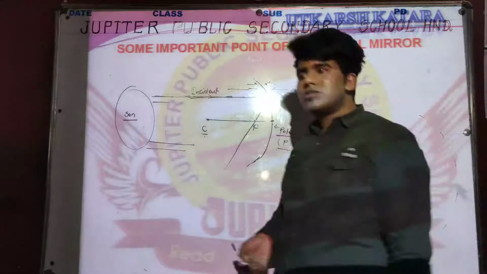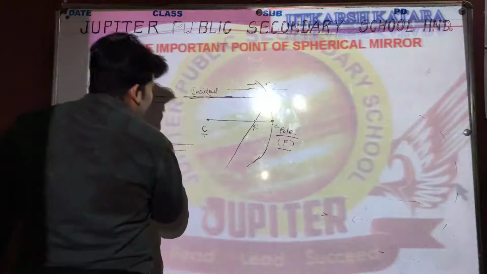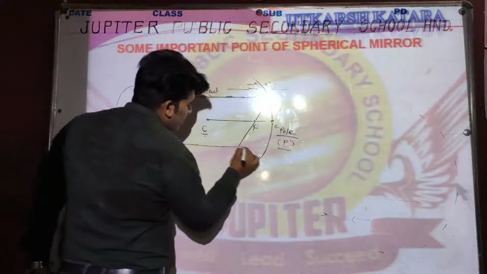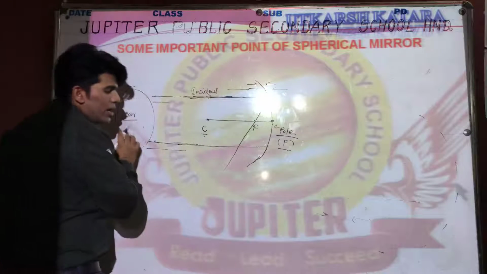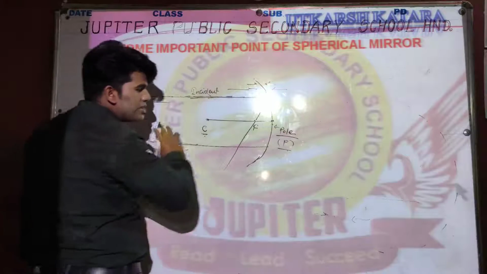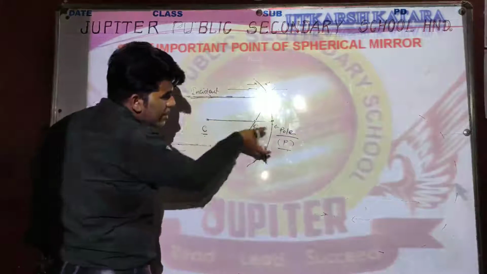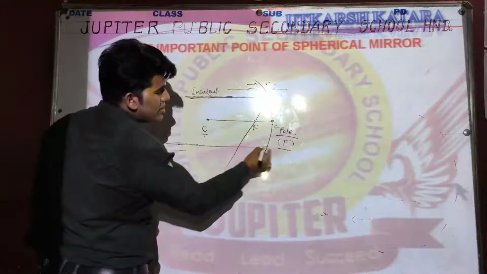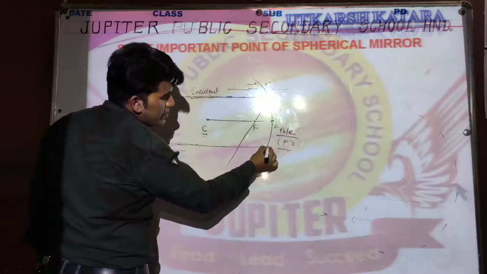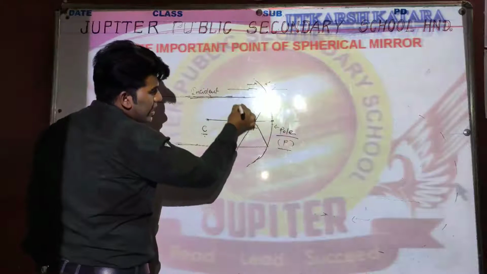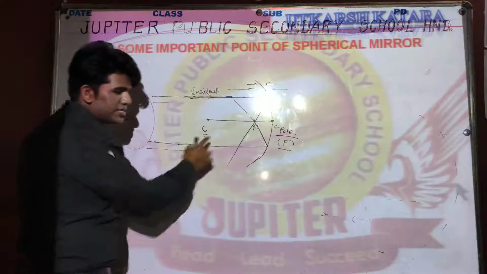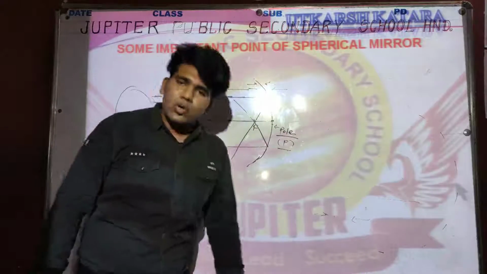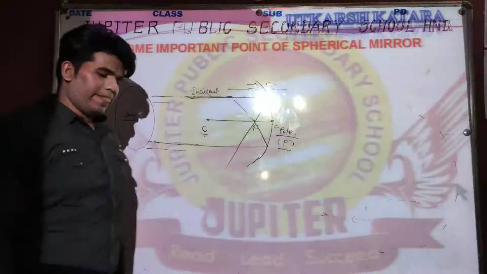Let's check out: when the parallel light rays are coming from the sun, and when these parallel light rays are incident on the reflective surface, these light rays will reflect and will collect at a point, and this point will be known as the focus.